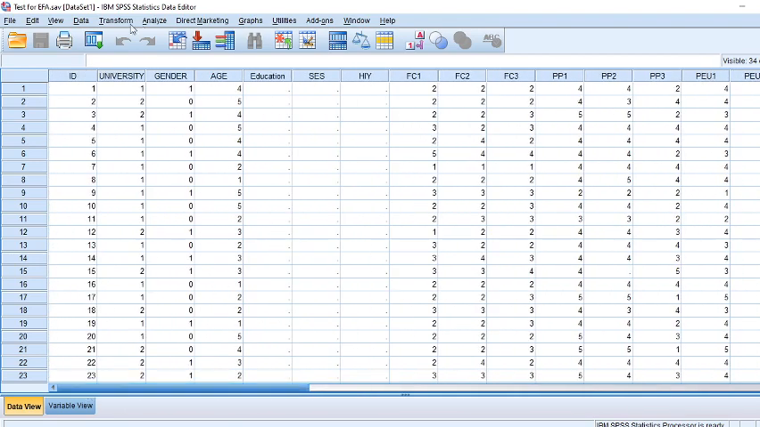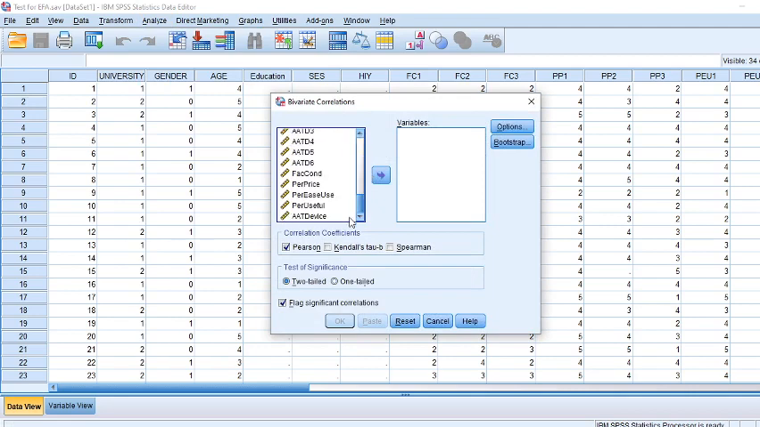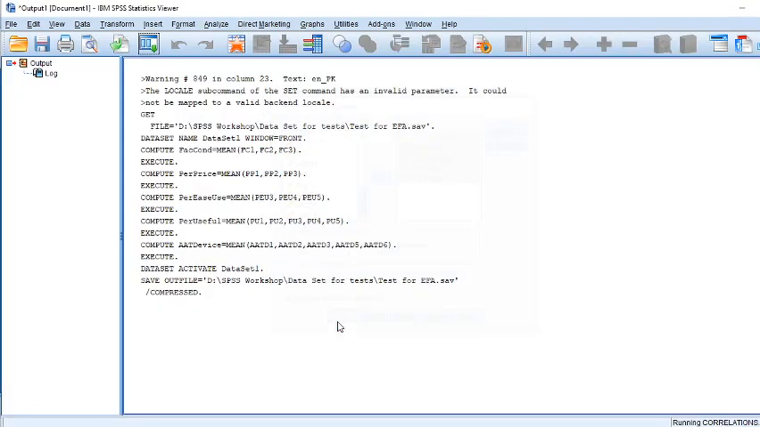So how to run the correlation test? You need to go to Analyze, then Correlate, and then Bivariate, to test the relationship between two things. We will use these summated scales and put them in the variables. You can see here is Pearson. We are not using Spearman or the others, and we are using two-tailed. We need the mean and standard deviation if you want, then continue, then OK.